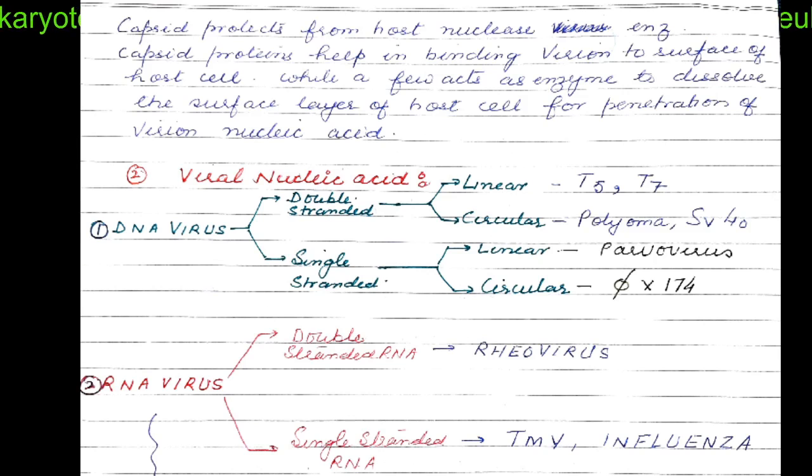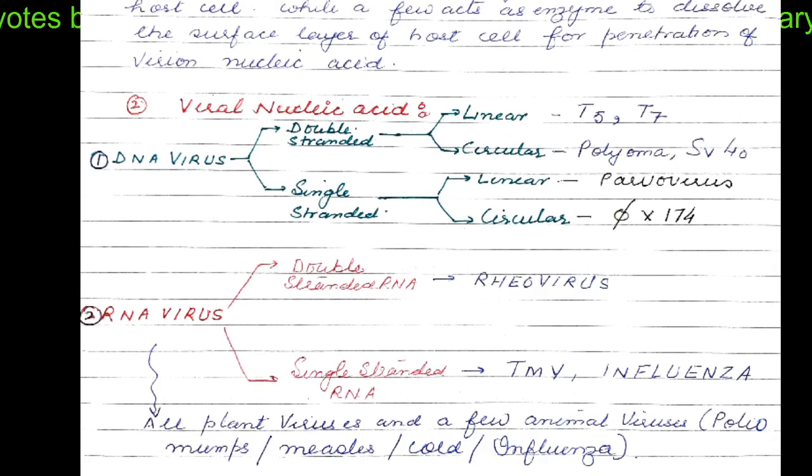Viruses have different kinds of nucleic acid. DNA viruses have deoxyribonucleic acid, which may be double-stranded or single-stranded. The double-stranded can be linear or circular. Like T5 and T7 viruses, they have linear double-stranded DNA, and circular double-stranded DNA is found in polyoma and SV40. Single-stranded DNA viruses are also present: linear parvovirus and circular phiX174.